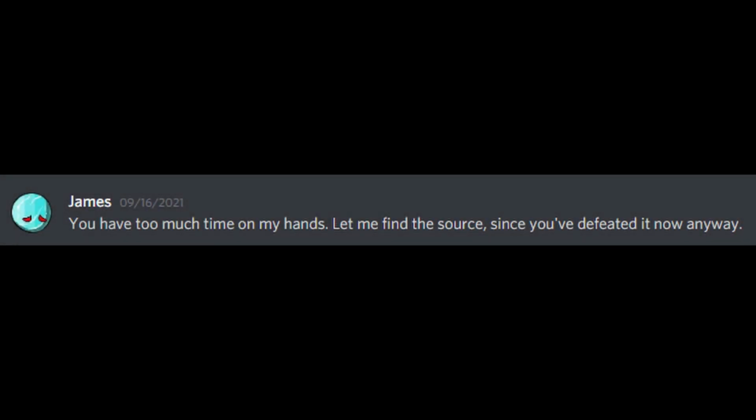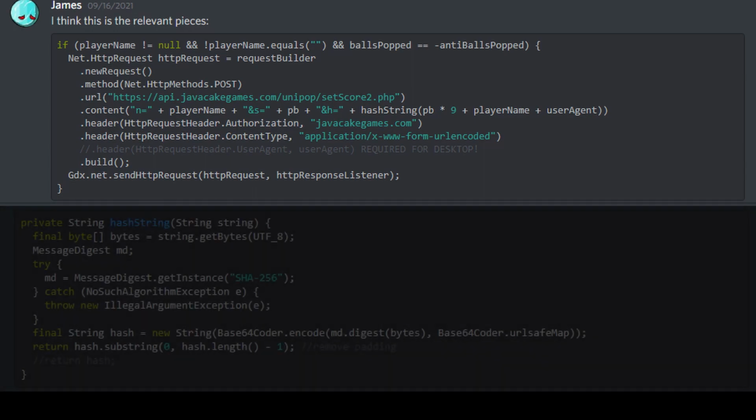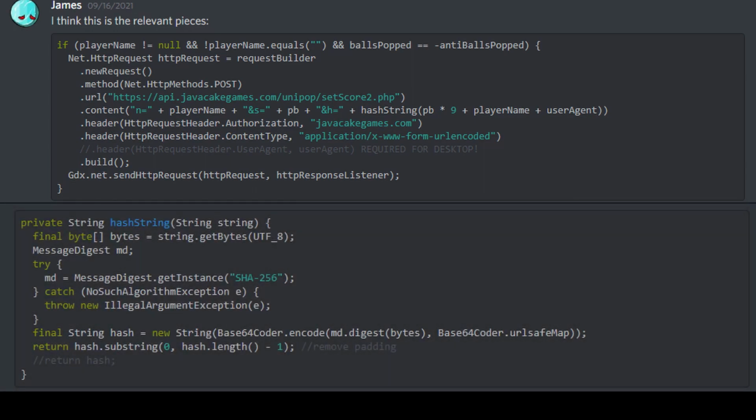After I managed to get on the high scores, I talked to James about it later. He confided in me with the actual source code of the client so that I could see, unobfuscated, what was actually happening. We see that our multiplication of 9 was actually bang on. And the idea that the string is a hash is completely correct. Except in many security libraries, they call it a digest, but it is still a hash.